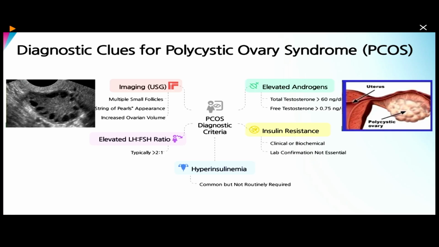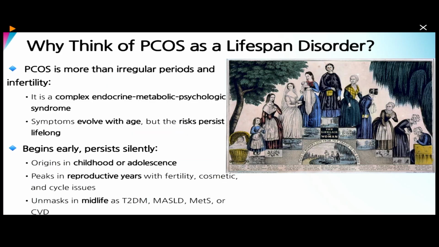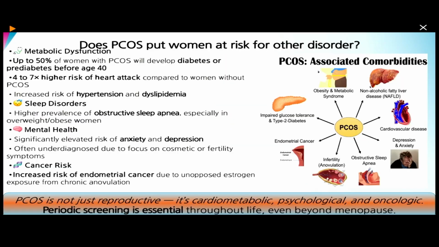Lab confirmation of insulin resistance is not required for diagnosis. Now, my topic for today is why PCOS is considered a lifespan disorder. PCOS is more than just irregular periods and infertility. It is a complex endocrine, metabolic and psychological syndrome, and symptoms evolve with the age of the patient and risk persists lifelong. So it is essentially a lifelong disorder, and it begins early in childhood or even in utero, and it peaks in the reproductive years, and it unmasks later in life in terms of other components of metabolic syndrome like MASLD, type 2 diabetes or cardiovascular disease.